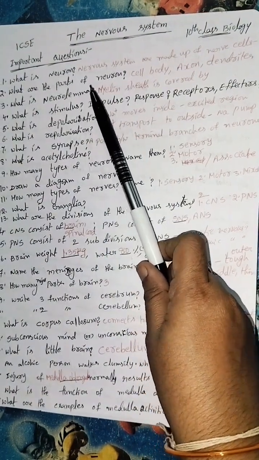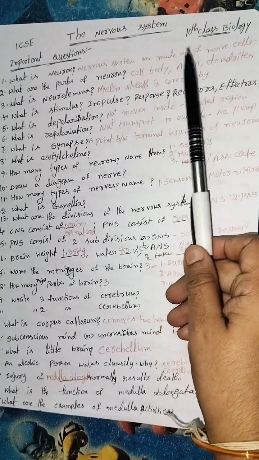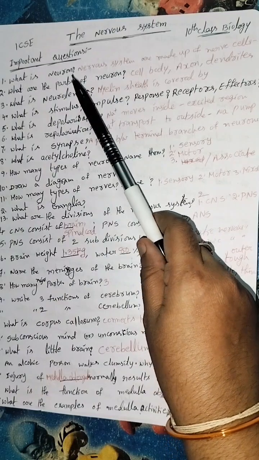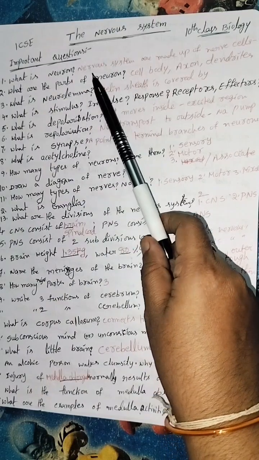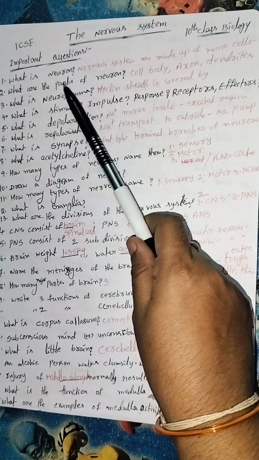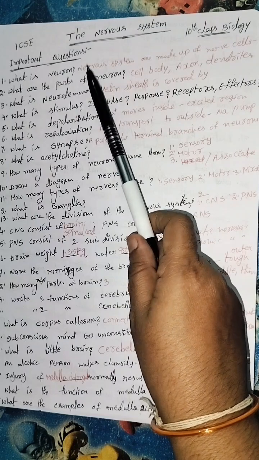What is a neuron? The nervous system is made up of nerve cells. A nerve cell is called a neuron. What are the parts of a neuron? Some of the students confuse neuron and nephron. The neuron is the basic unit in the brain.